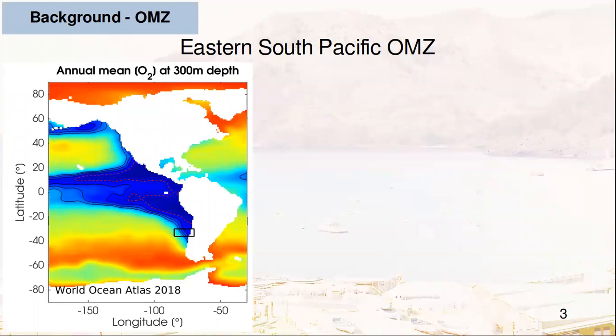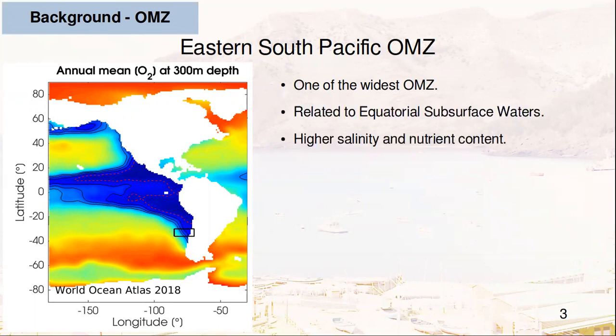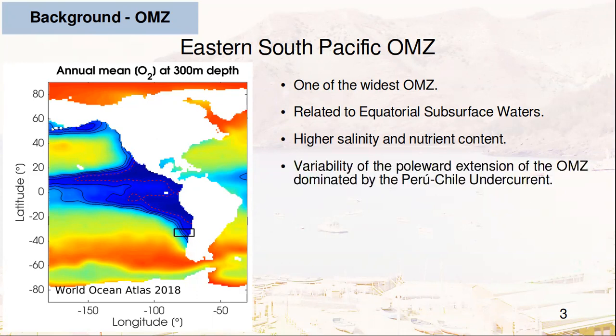Particularly, the eastern South Pacific presents one of the widest oxygen minimum zones, and is related to equatorial subsurface waters, which also have higher salinity and nutrient content. Near the continental margin, this water mass is transported poleward by the Peru-Chile undercurrent, so the variability of the poleward extension of the eastern South Pacific oxygen minimum zone is dominated by its variability.